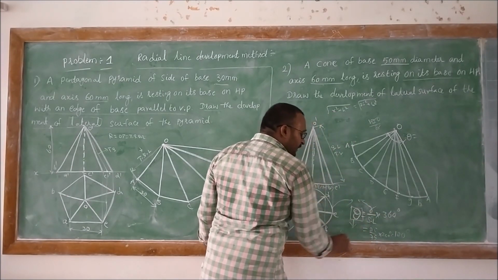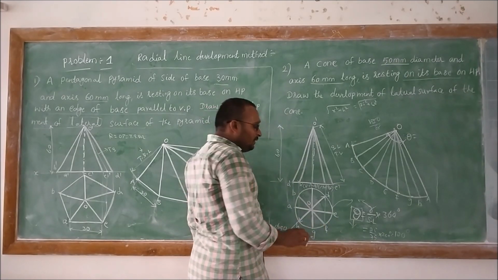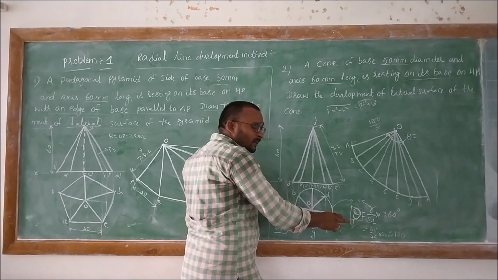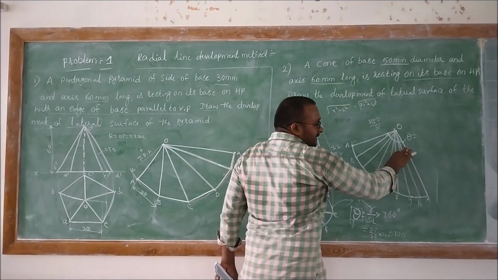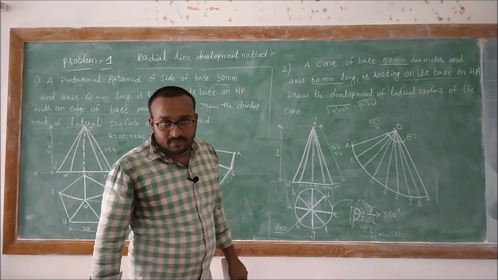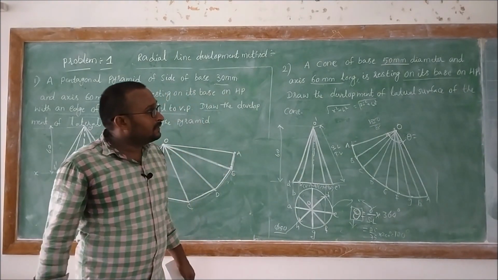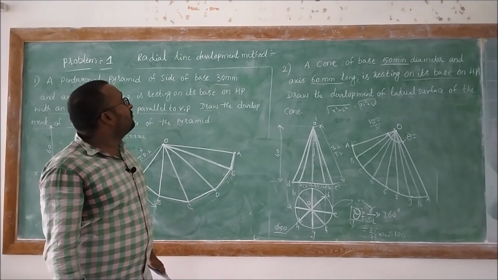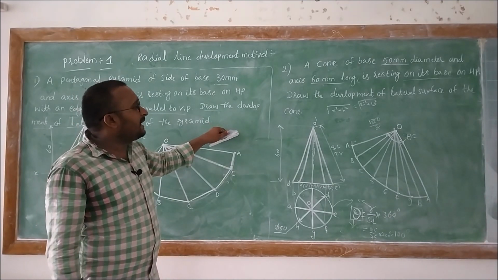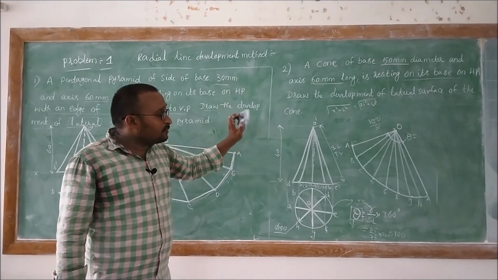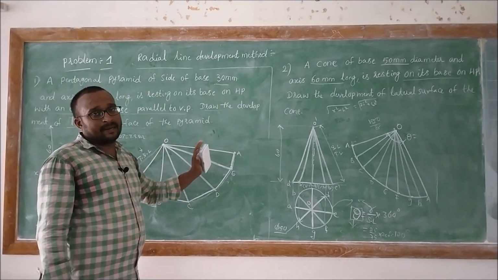Then you need to divide the total theta angle into a number of equal parts. Say if it is 8 equal parts, then you need to divide into 8 equal parts like this. Then you need to project all of them, right? So that's all about the parallel line method and radial line method when the solid is positioned in a simple manner.